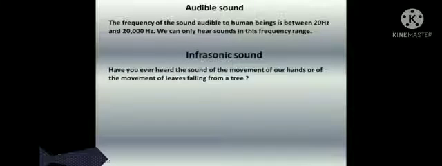Audible sound. The frequency of the sound audible to human beings is between 20 Hz and 20,000 Hz. We can only hear sound in this frequency range. Now, what is infrasonic sound? Have you ever heard the sound of the movement of our hands or of leaves falling from a tree? No, that is not possible.